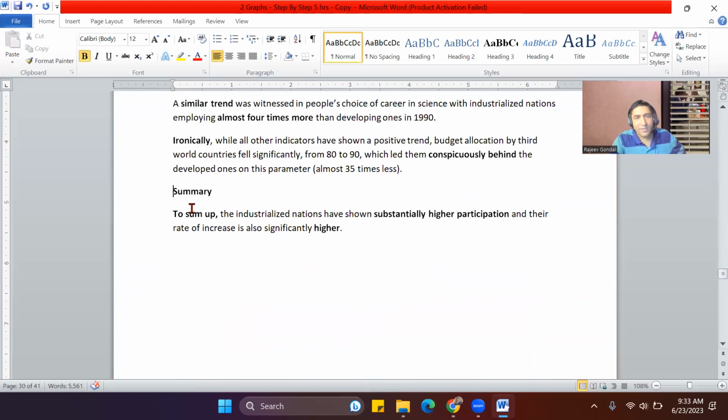At the end, you write the summary. To sum up, the industrialized nations have shown substantially higher participation, and their rate of increase is also significantly higher. So these kinds of adjectives are important, significantly higher and substantially higher. These kinds of adjectives come very handy.